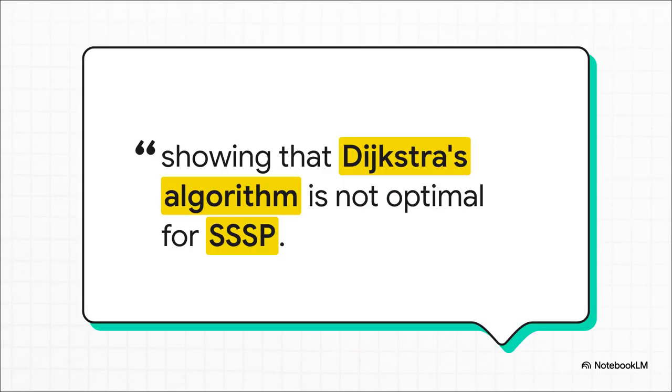Right off the bat, let's look at this absolute mic drop of a quote from the 2025 paper by Duan, Mao, Xu, and Yin. They explicitly state their research is, quote, "showing that Dijkstra's algorithm is not optimal for SSSP." Honestly, that single sentence fundamentally rewrites graph theory as we know it. But to really grasp how monumental this is and how they actually managed to prove it, we need to set the board and look at the exact problem they're solving.